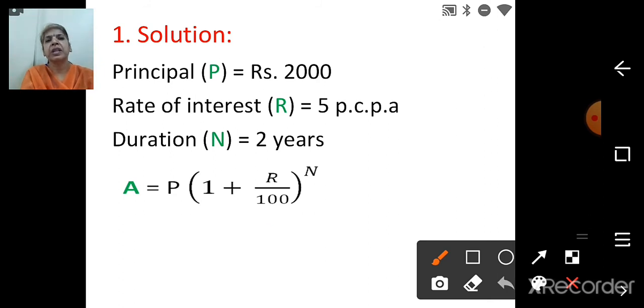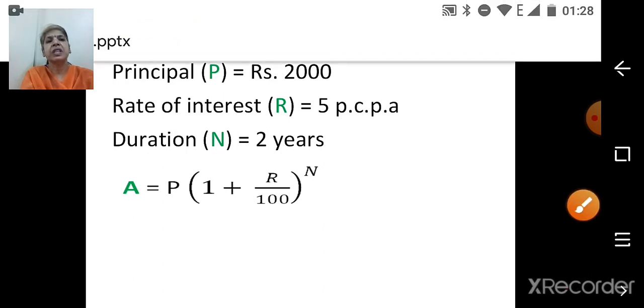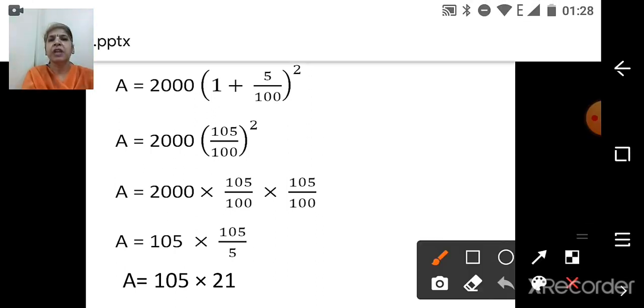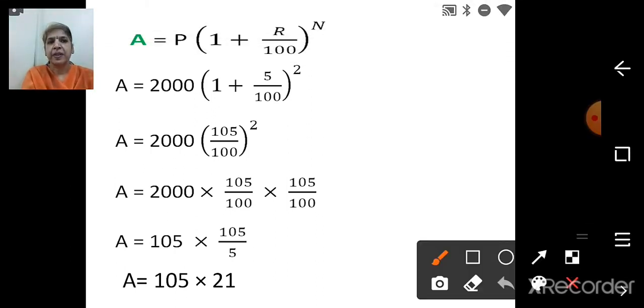So we know that in compound interest, we get amount first. So write the formula, and after writing the formula, we will substitute the values in the formula. I have written the formula again for you to understand. You don't have to write it two times, children. So now we are going to substitute. In place of P, what is it? Principal. So it is 2000 rupees.